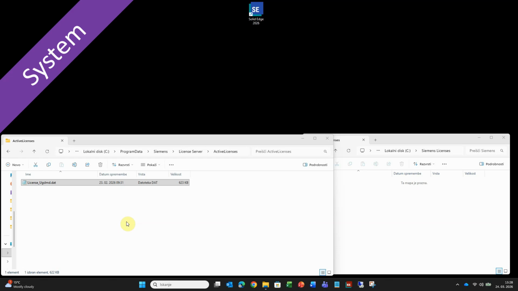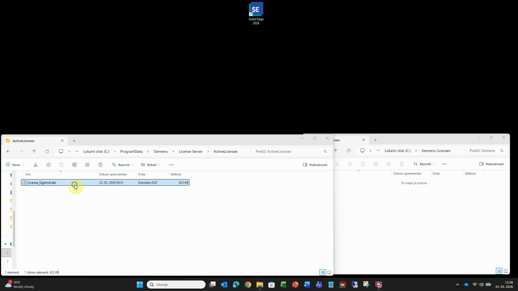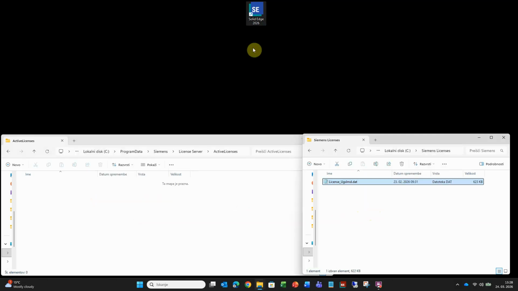In this movie I will show how to restart a license with LM tools. If the license file is renamed or moved to a different folder, NX and Solid Edge will not start.